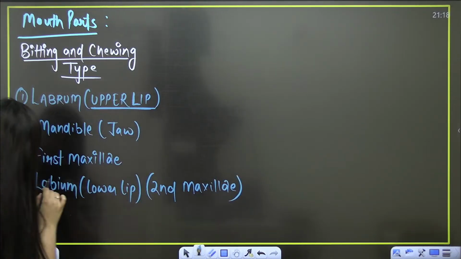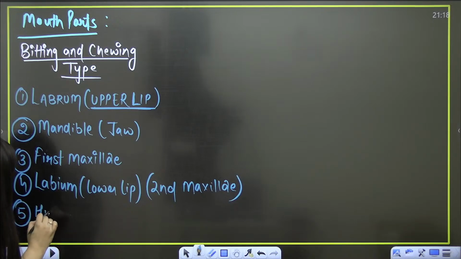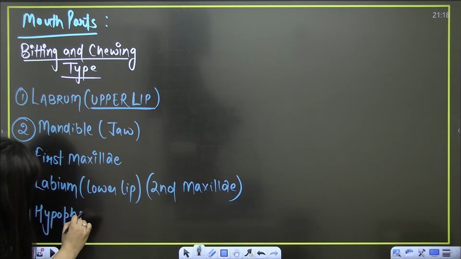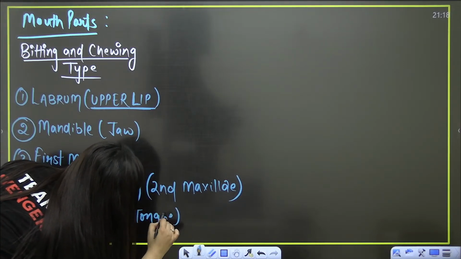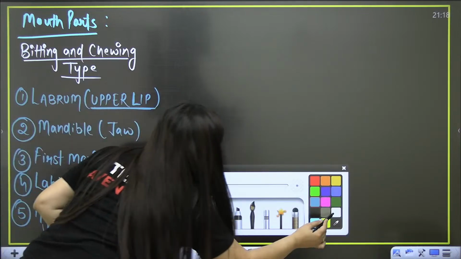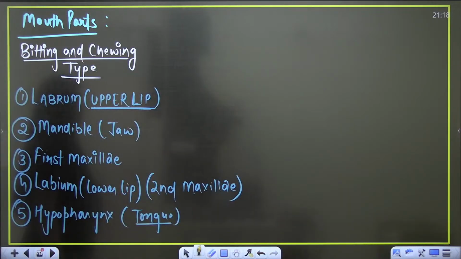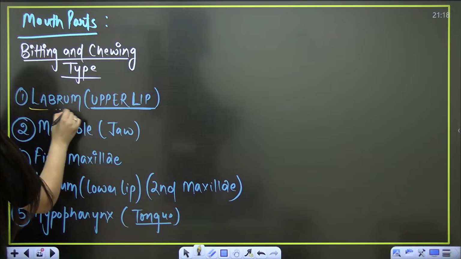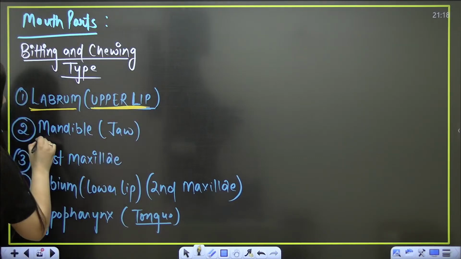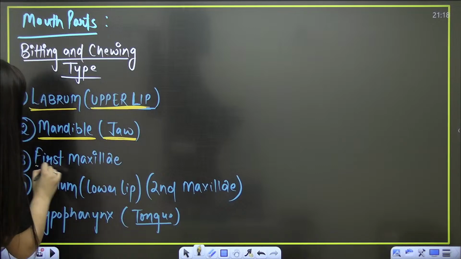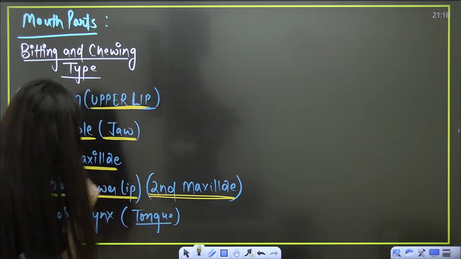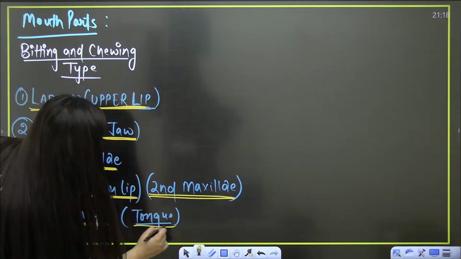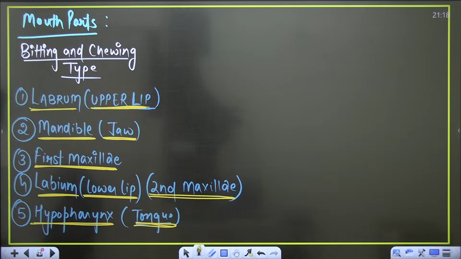I'll tell you the function later. Right now I'm just mentioning the parts here. Then comes the hypopharynx. The hypopharynx of the cockroach is considered as its tongue. So we have labrum, the upper lip; mandible, the jaw; first maxilla; labium, the lower lip, also known as second maxilla; and hypopharynx, which is considered as the tongue. Is that clear? So these five are basically the mouth parts.